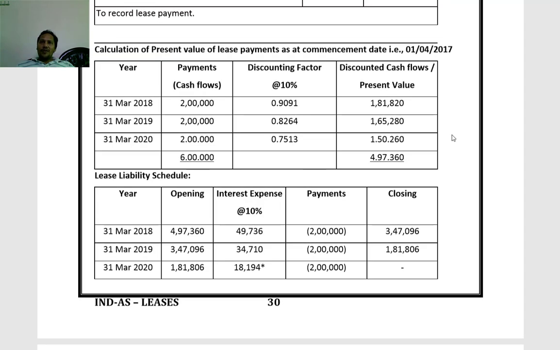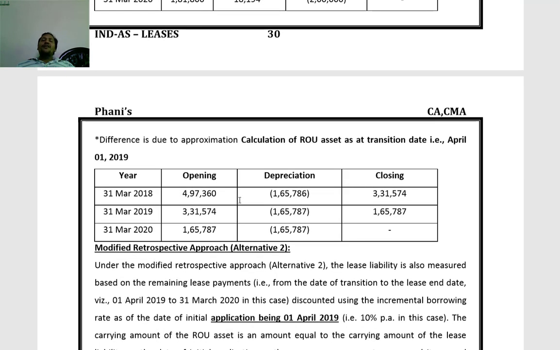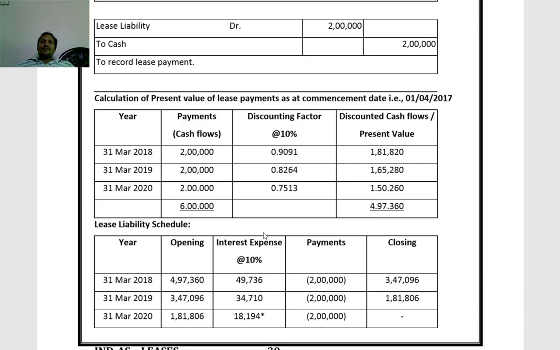Starting with 4,97,360 right of use asset, whatever we arrived at here, depreciating over 3 years, divide by 3. First year 1,65,786, balance 3,31,574. Second year opening 3,31,574, depreciation for the year 1,65,787, closing balance 1,65,787. Next year opening 1,65,787, depreciation for the year 1,65,787. Closing balance will be nil. This is the ROU schedule, right of use asset schedule.